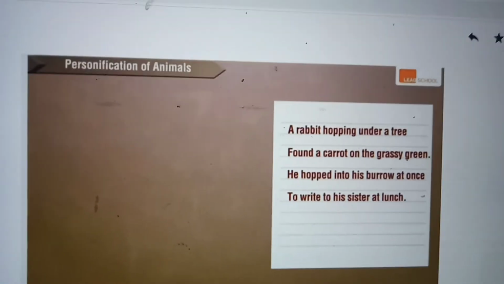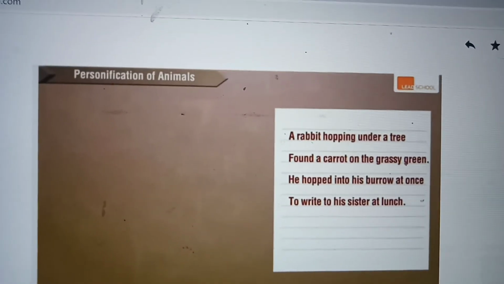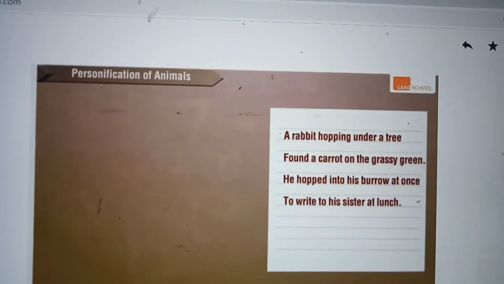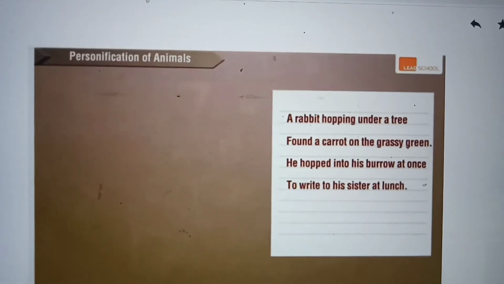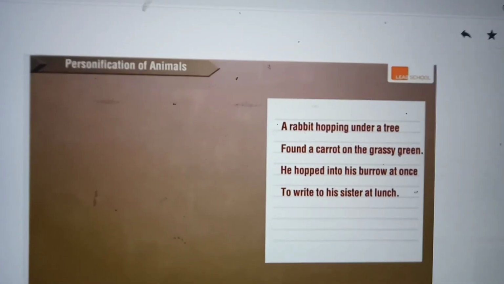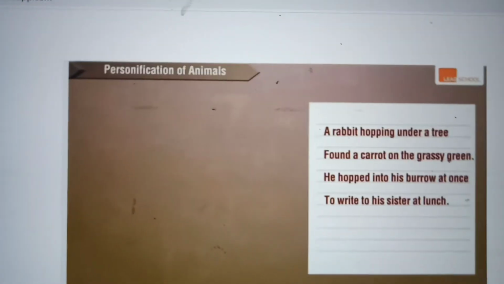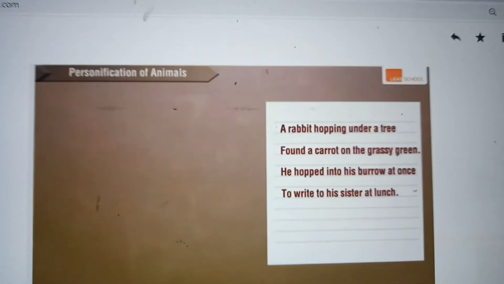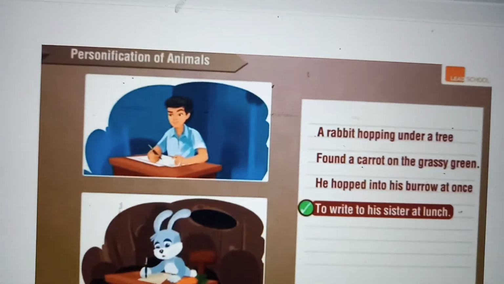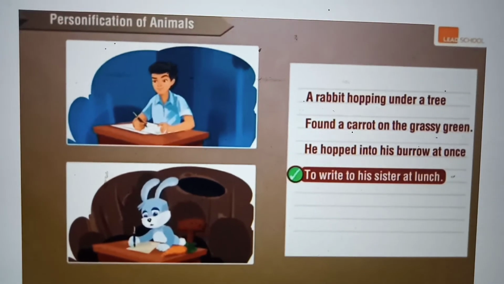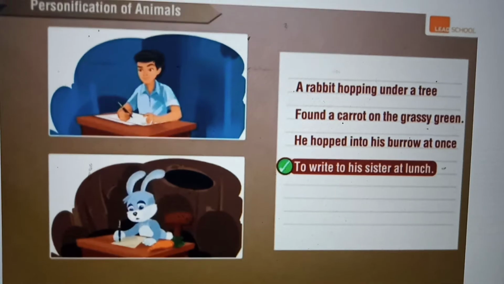One more. A rabbit hopping is not a human quality. Even rabbits can hop, so that is not the thing. Found a carrot on the grassy green, he hopped into his burrow at once to write to his sister at lunch. So here is the human quality. The poet is imagining as if it is a human, and the quality given to it is that it is writing.